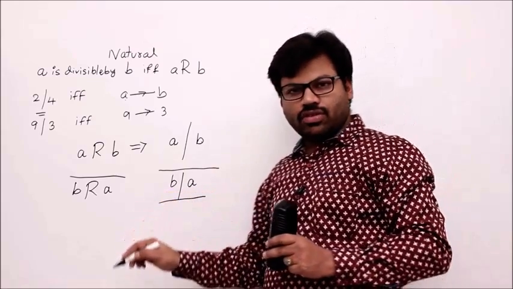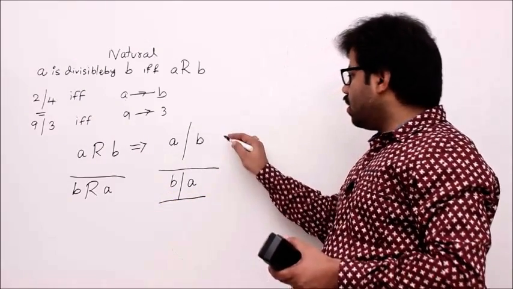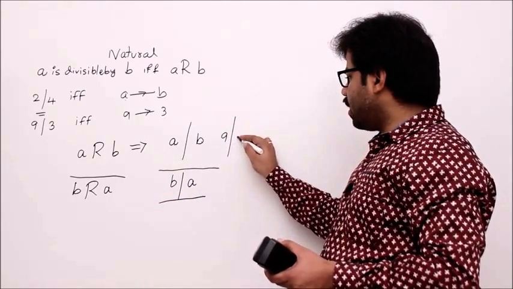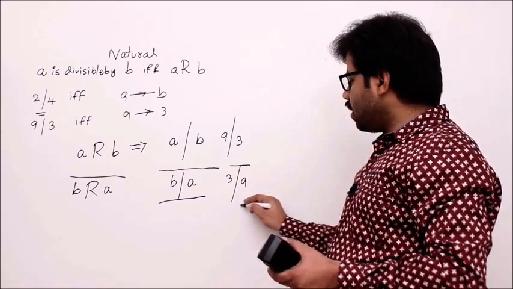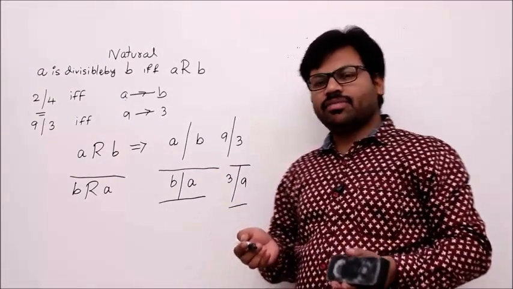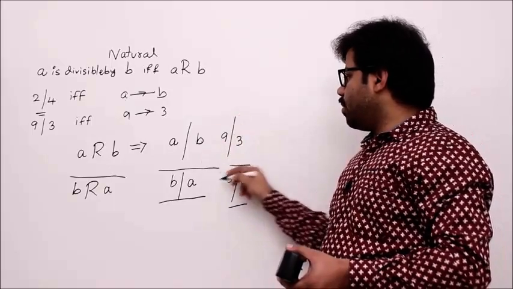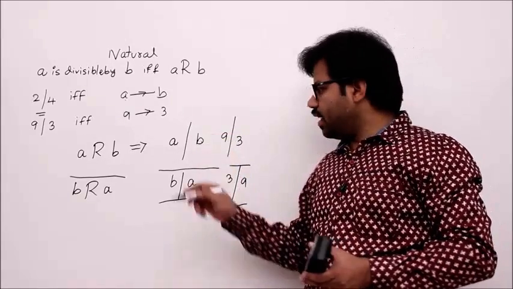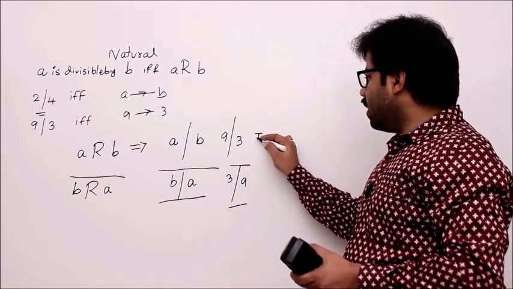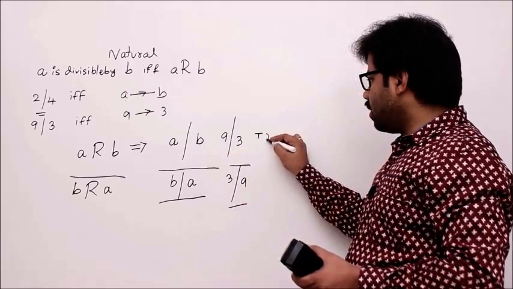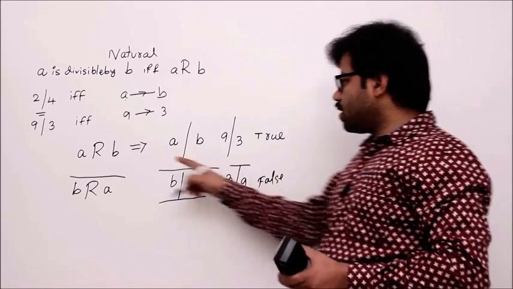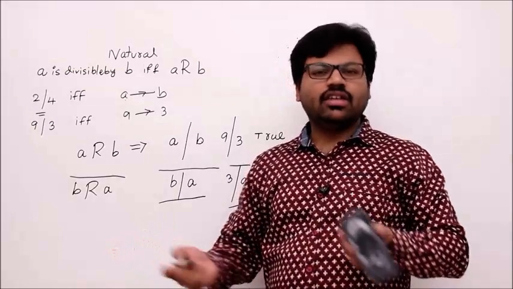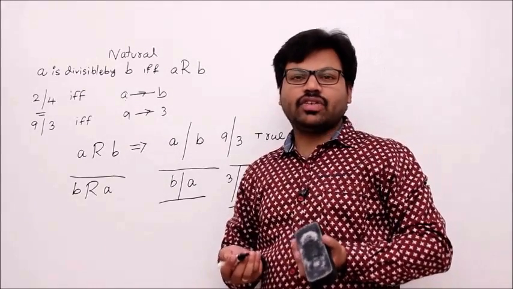I don't think so, right? Example, 9 is divisible by 3. It doesn't mean that 3 is also divisible by 9, correct? So that's the reason this property is not symmetric. It is violating the symmetric definition, you see. This is true, this is false. Whenever you get a true false case here, then we are violating the symmetric property definition. We'll see one more example.